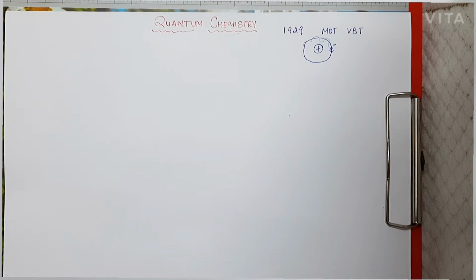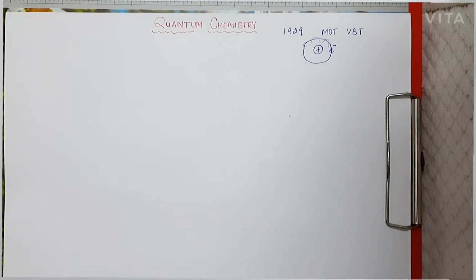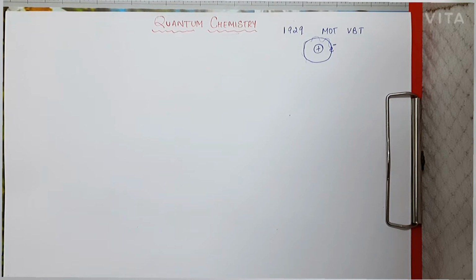We are going to discuss that in detail afterwards, but before starting quantum chemistry, you need some basic mathematical knowledge. So in this video, we are first going to discuss differentiation and integration, only the part which is required for quantum chemistry, and not an elaborate discussion of them. So first we are going to start with differentiation.